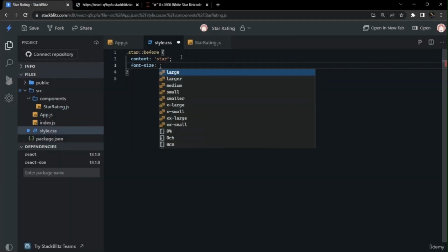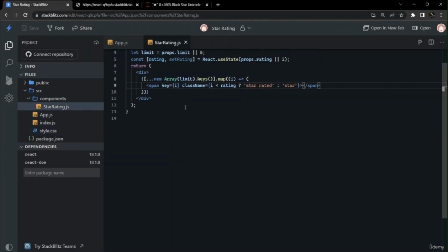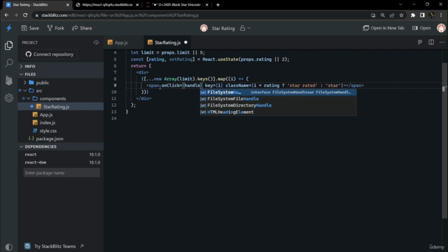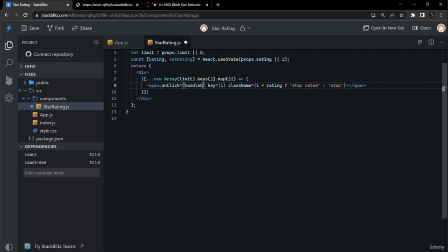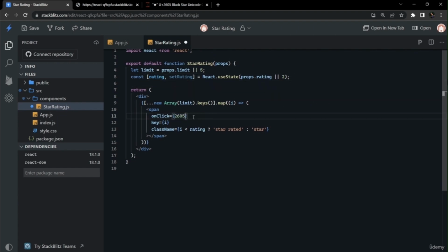So we'll apply the basic CSS on this style.css. Now basic CSS has been done, and now we can put our content. I have copied the Unicode for star filled and empty from the internet. You can use any symbol. So on our star rating.js, we have to use onClick event for changing the rating as a user clicks the particular star. For that we will create another function called handleClick, and on click of that star, handleClick will be called.